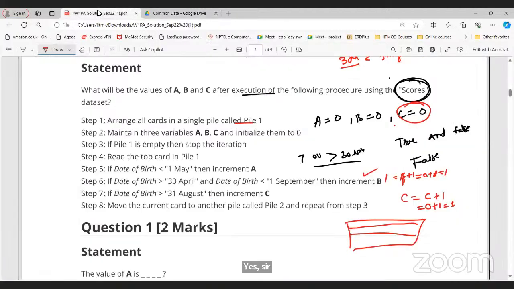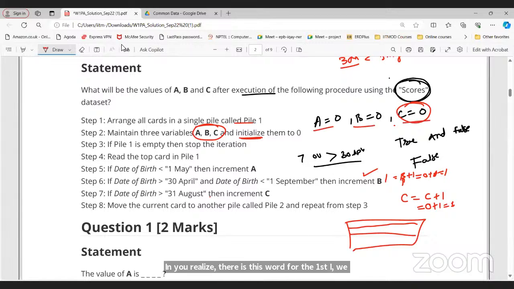Now step 2, what is it saying? We have three variables A, B, C and initialize them to 0. Initialize them means what? For the first iteration, we assume that the value of A is 0, B is 0 and C is 0. That's why A equals 0, B equals 0 and C equals 0. Okay. Yes, sir.